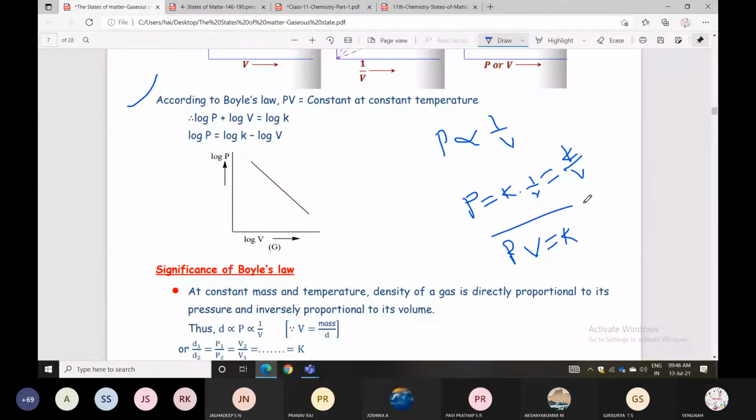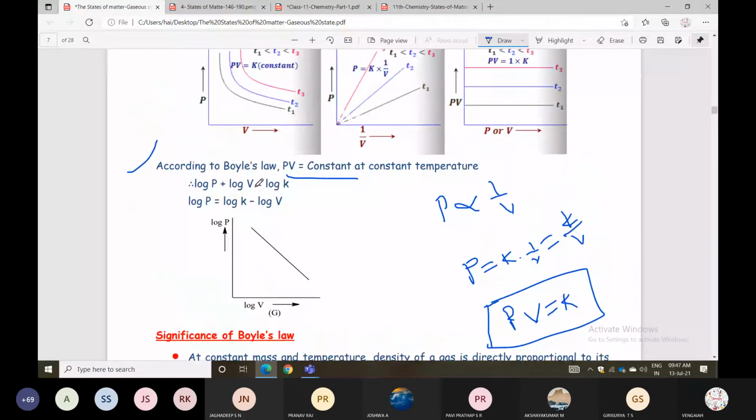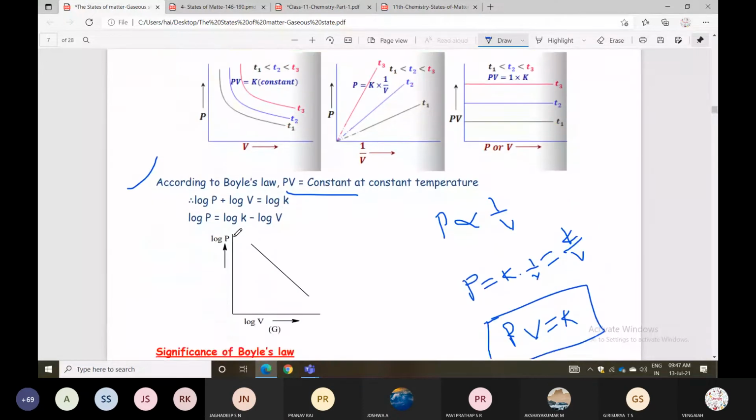According to Boyle's law, PV equal to constant at constant temperature. Applying log to this equation, what will happen? Log P plus log V, because log AB is log A plus log B, equal to log K. Log P equal to log K minus log V. Understood? Then the relation between log P and log V is shown in a graph representation, showing how the curve looks. Those things will be given.